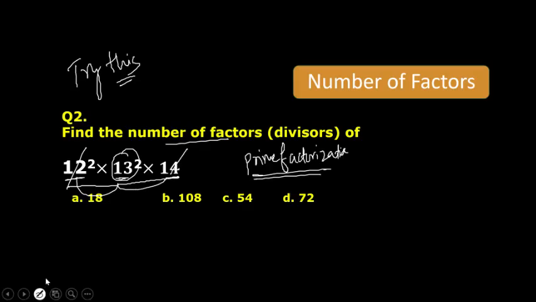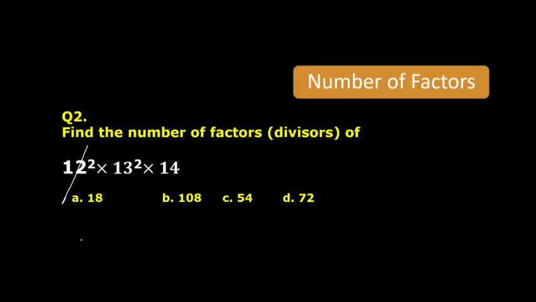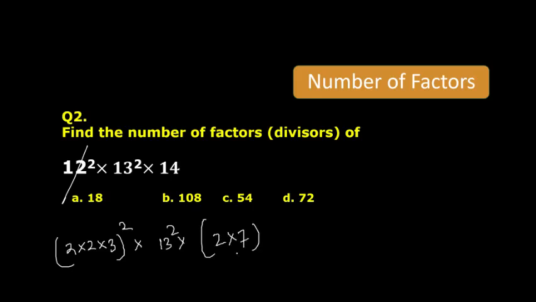So 12 we can break as 2 into 2 into 3. 13 we can't break, but 14 we can break. So first break it down into prime numbers only. So this is the square of all three numbers: 2 square, next again 2 square, then 3 square. Next we have 13 square, and next we have 2 into 7.